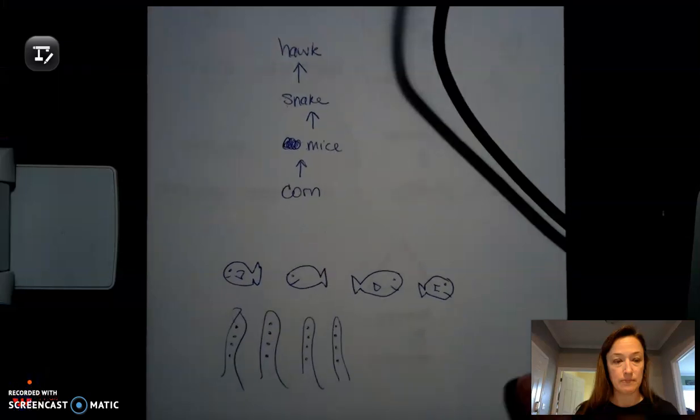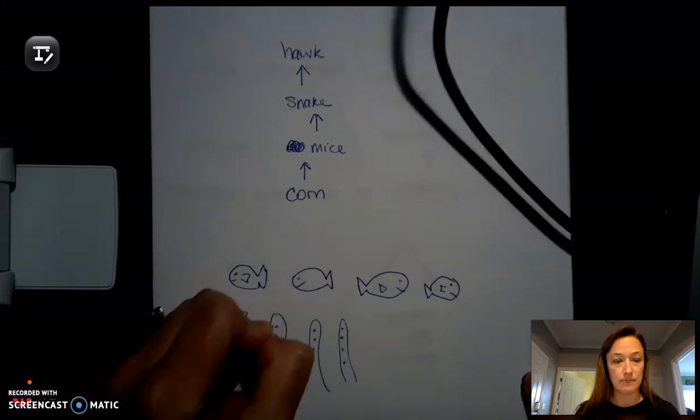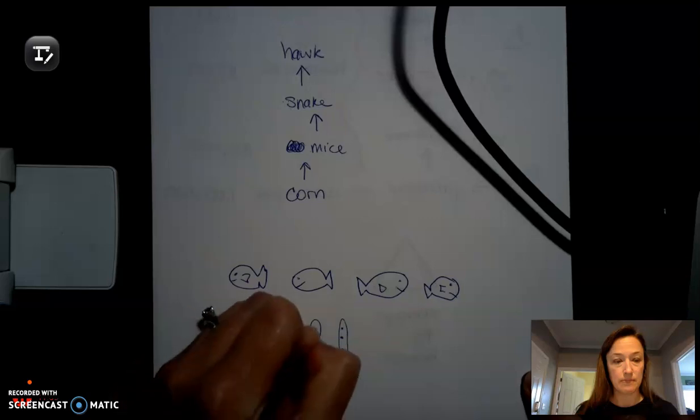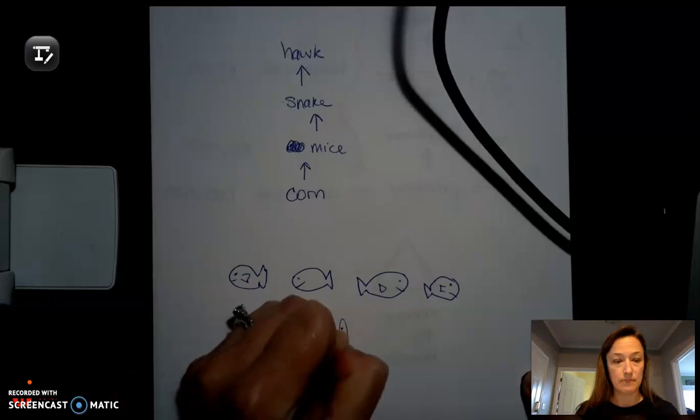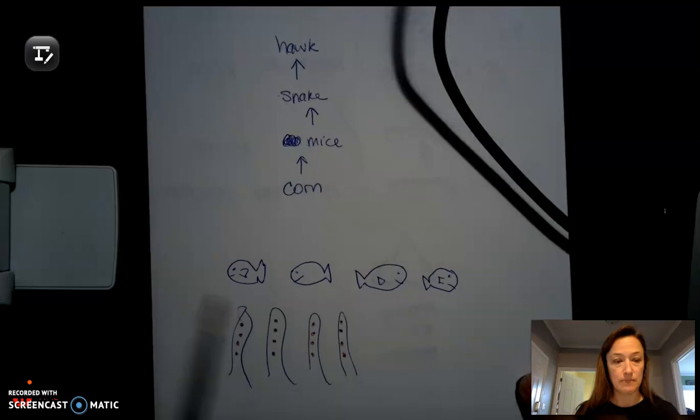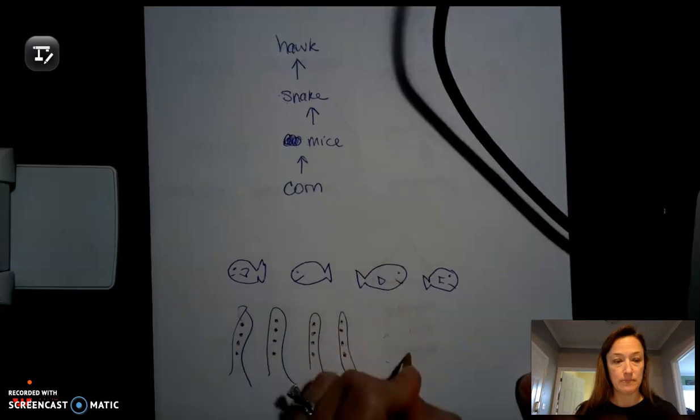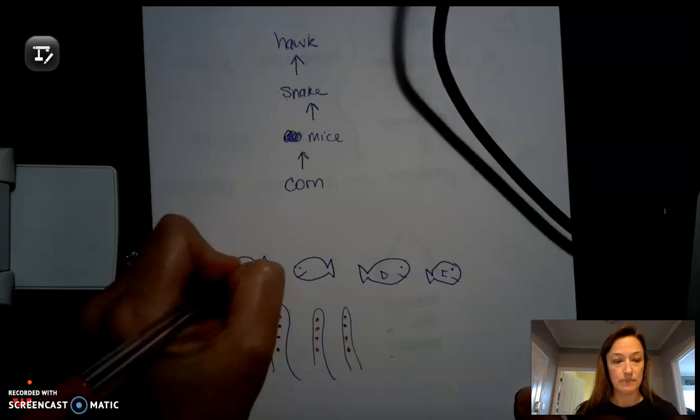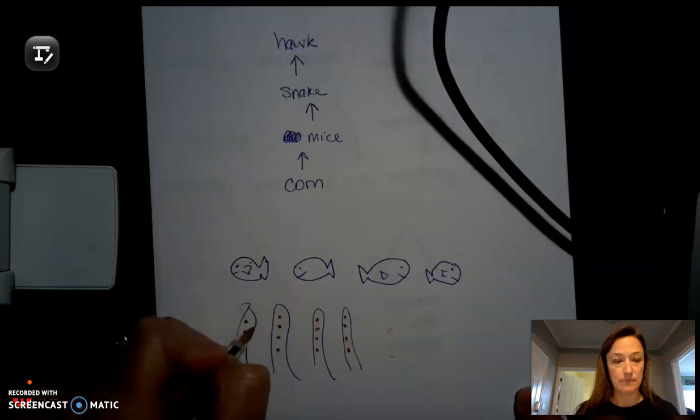Get a red pen because I feel like that's going to show up better. Okay, so this DDT is a chemical that was sprayed to kill mosquitoes, and whenever it would rain, it would wash down into lakes and ponds, and it would get into the algae. It's also in the water. Well, fish would eat the algae. So this little fish comes and he eats this little piece of algae right here.